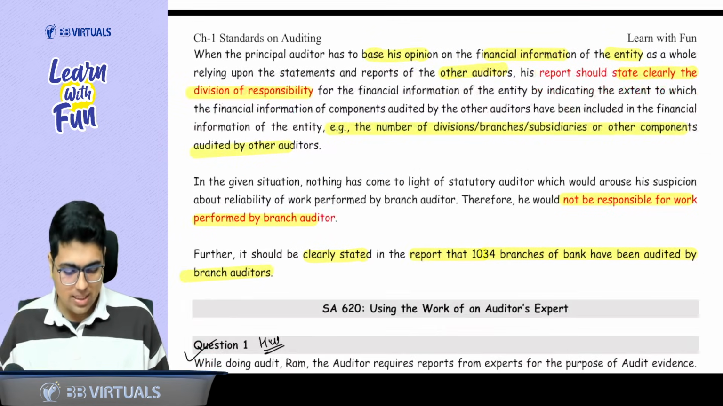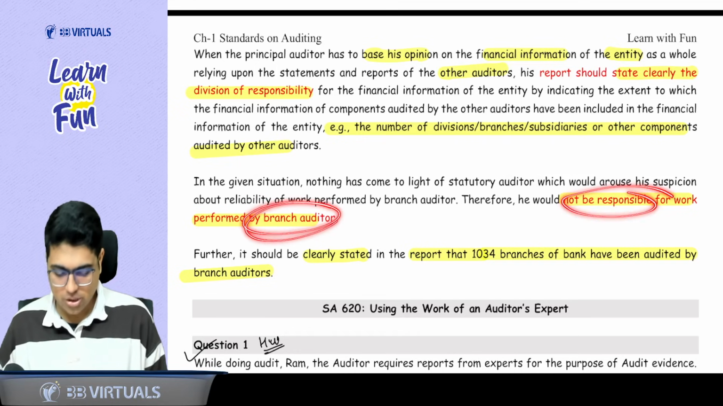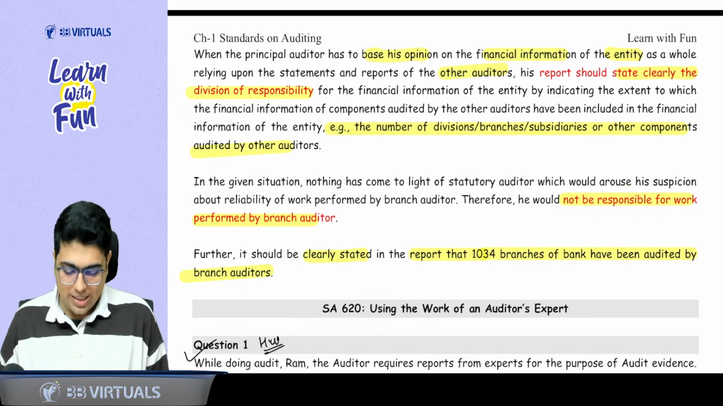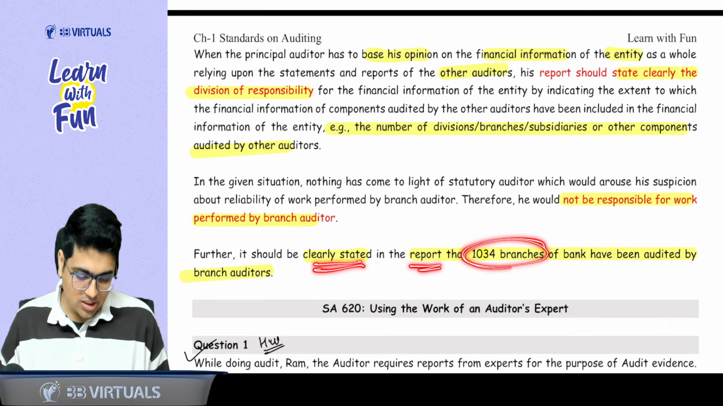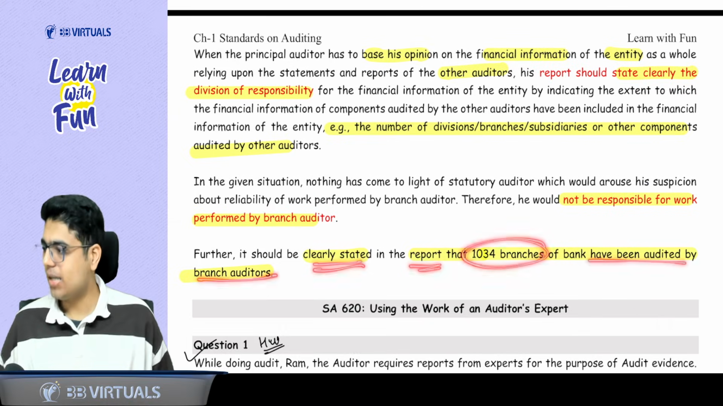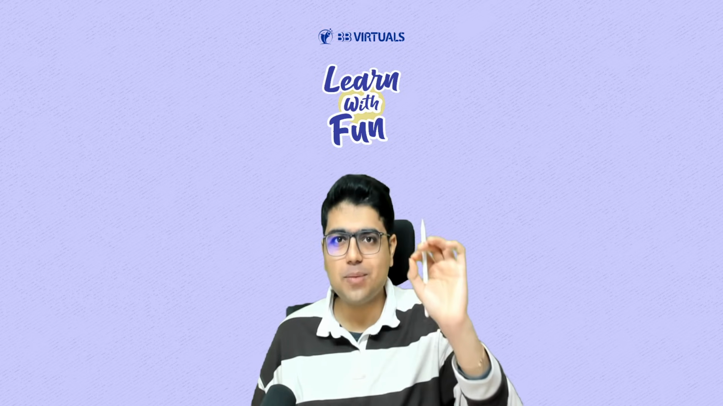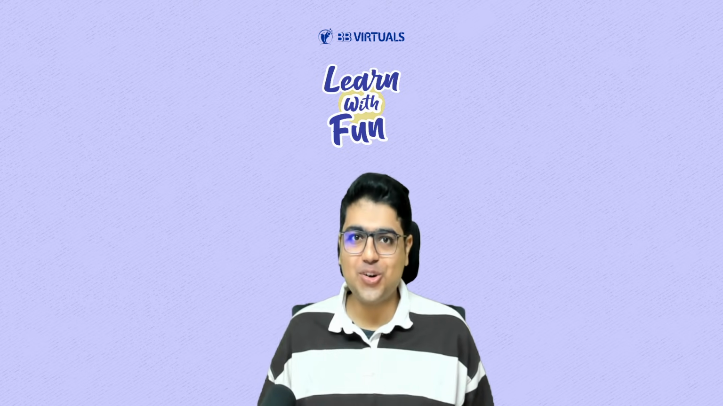In the given case, he will not be responsible for the work of the branch auditor. What should he do? Clearly state in the report that 1034 branches have been audited by the branch auditor. Is the full thing clear to you? Yes or no? Yes, sir.